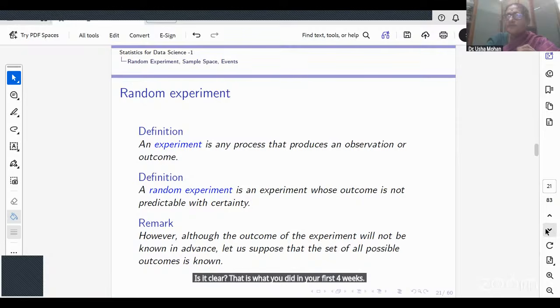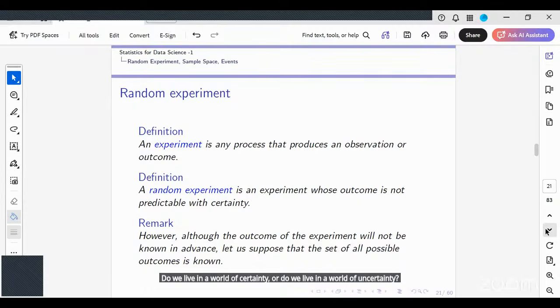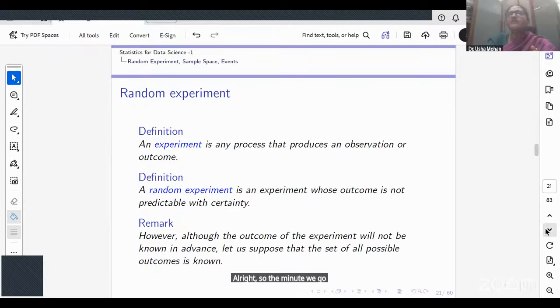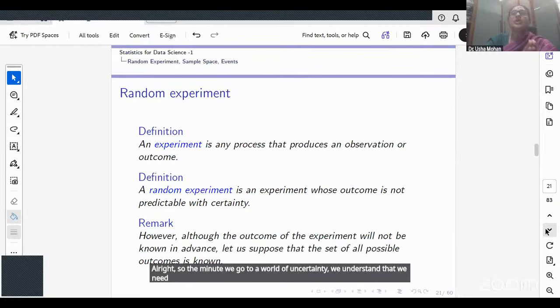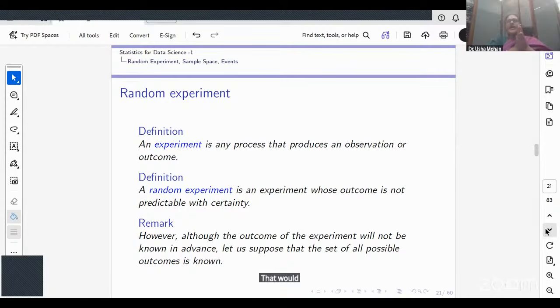Is that right? But now, do we live in a world of certainty or do we live in a world of uncertainty? Uncertainty. Right. So the minute we go to a world of uncertainty, we understand that we need a tool that would help us address this uncertainty. And that tool is what probability gives us.